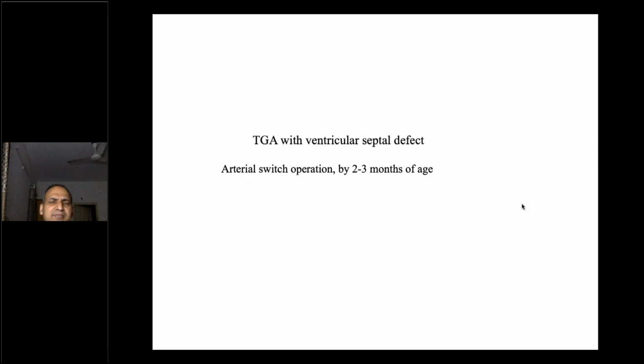If there is a ventricular septal defect associated with this TGA, then we operate on these babies between 2 to 3 months of age. Now, this is the atrial switch operation which we do in our institute.